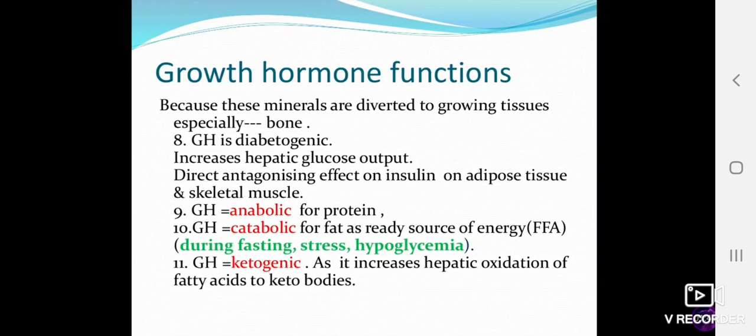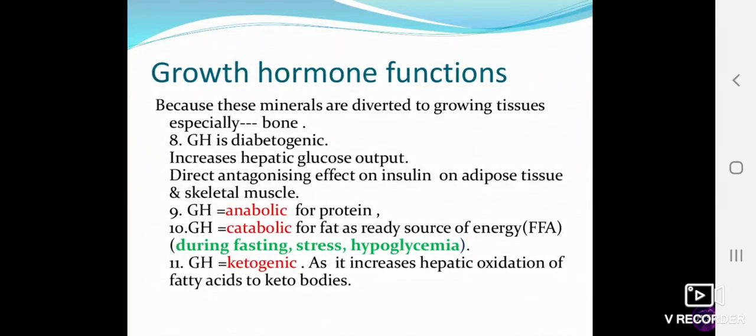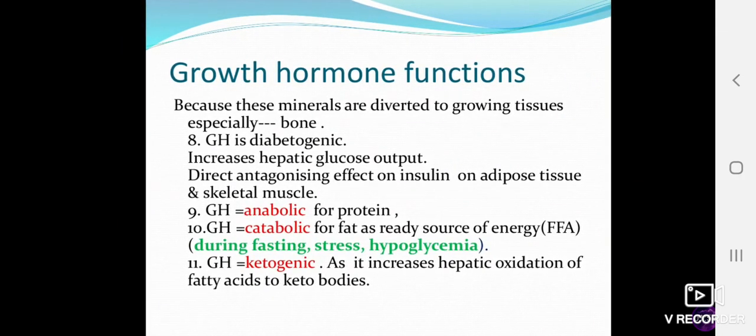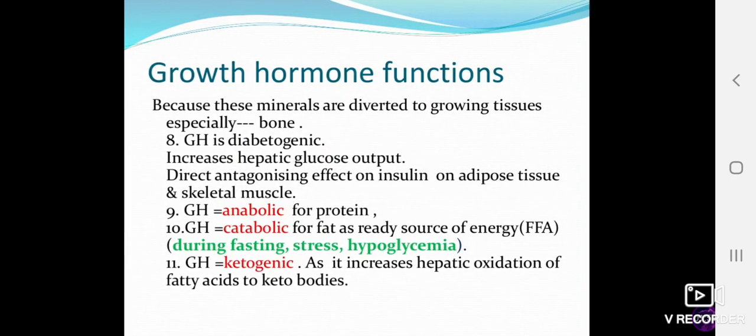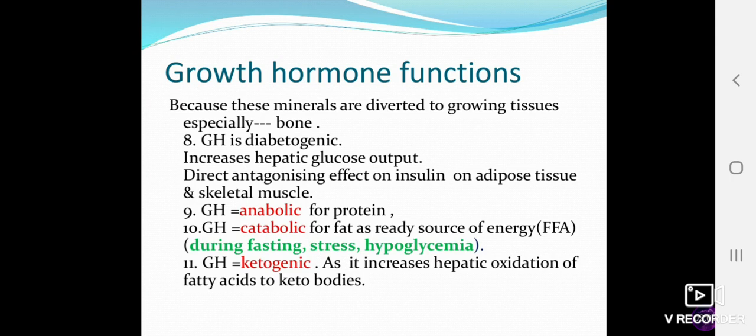Growth hormone is diabetogenic, which means growth hormone will increase the blood sugar level. It increases hepatic glucose output, so the blood sugar level increases. It has a direct antagonistic effect on insulin in adipose tissue and skeletal muscle.